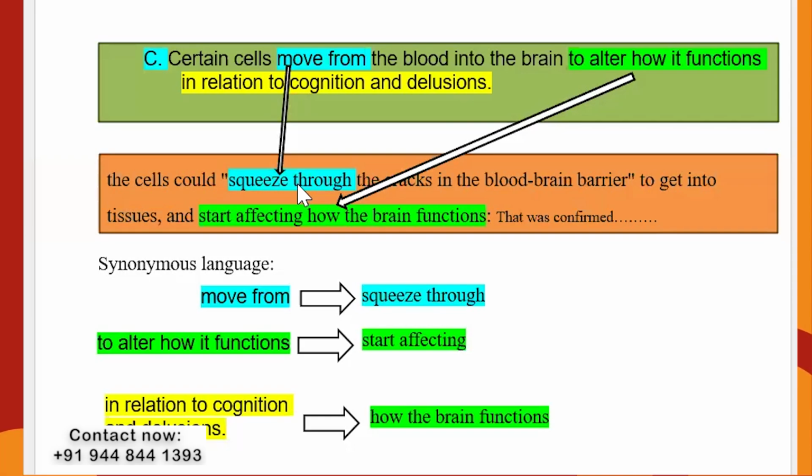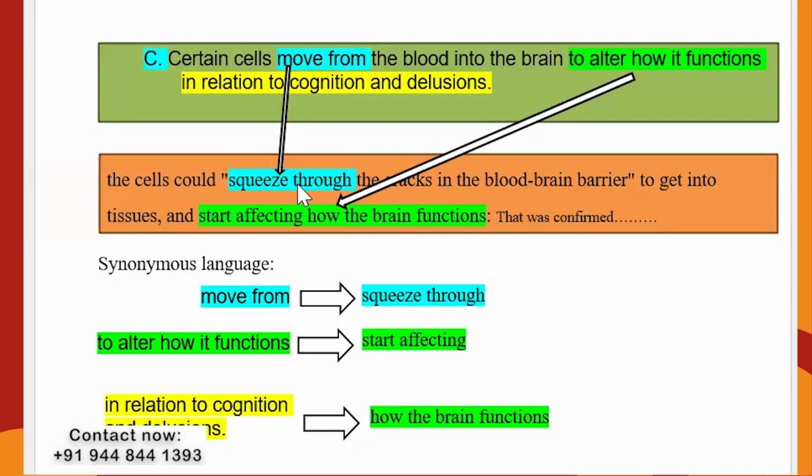What are the synonymous expressions? Move from, squeeze through. To alter how it functions, start affecting how the brain functions. In relation to cognition and delusion is how the brain functions.